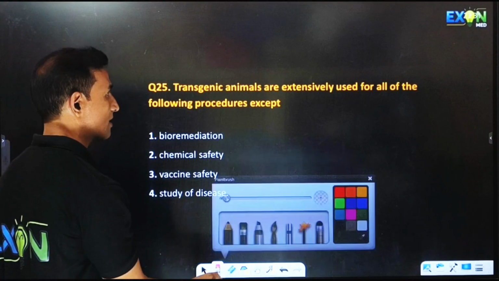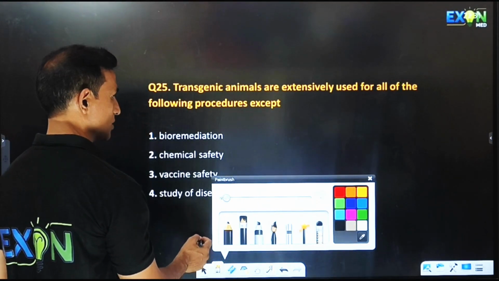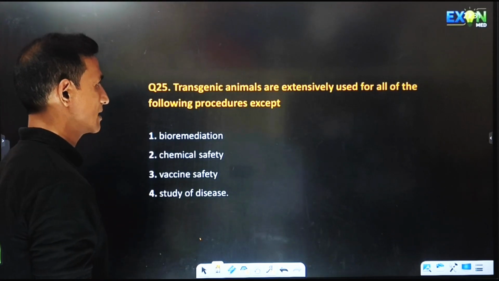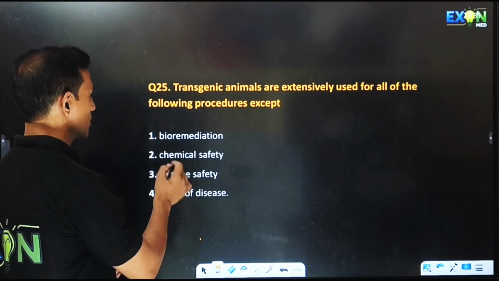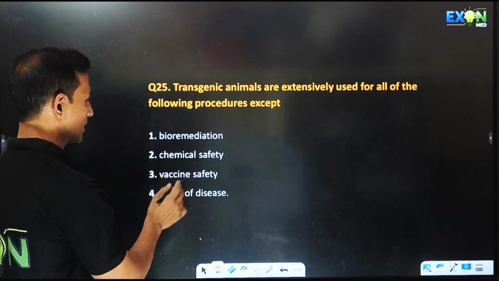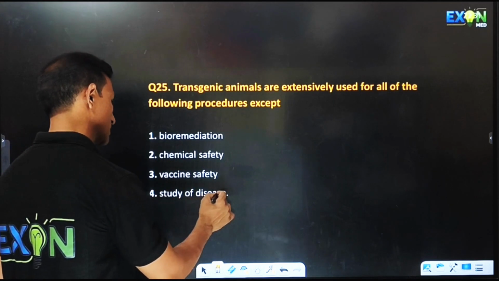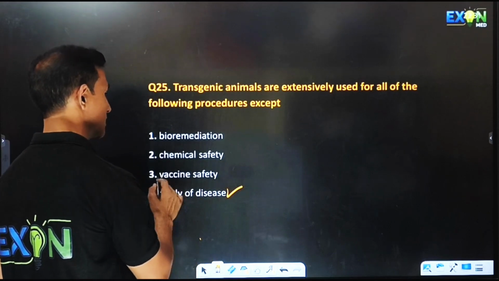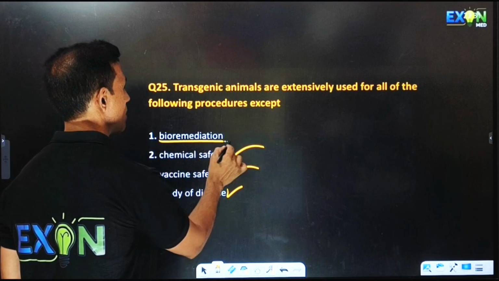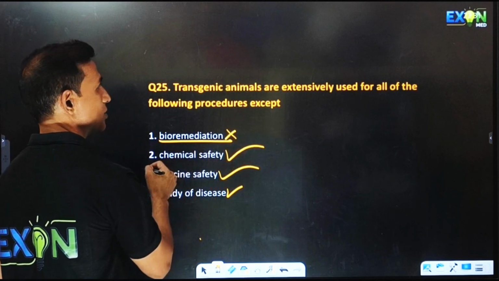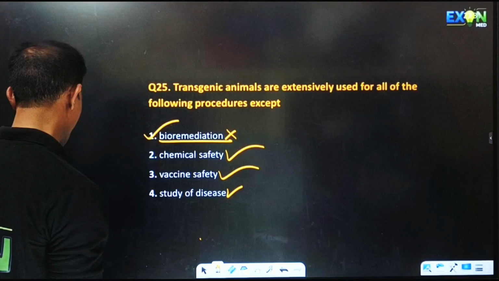Transgenic animals are extensively used for all of the following procedures except. So here bioremediation, chemical safety, vaccine safety. So we use them for studying of diseases, vaccine safety as well as chemical safety, but not for bioremediation. Except is this one. Hence the answer is 1.